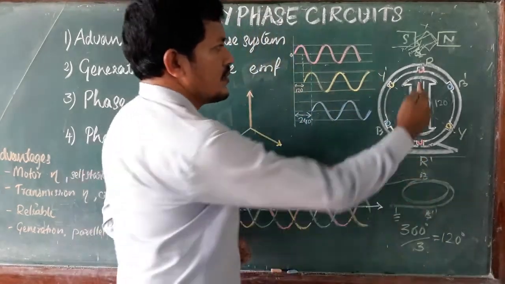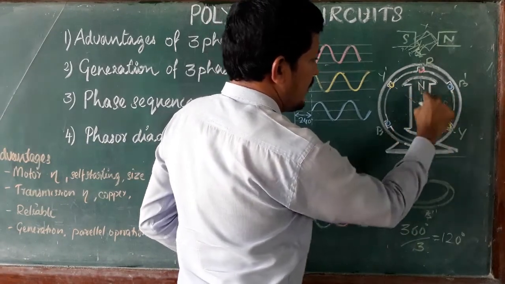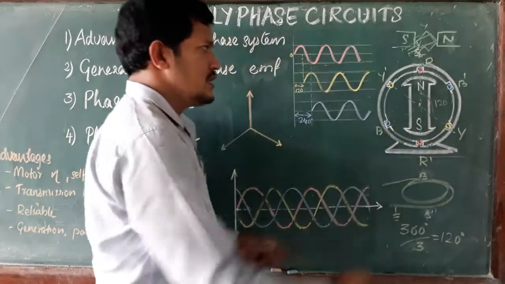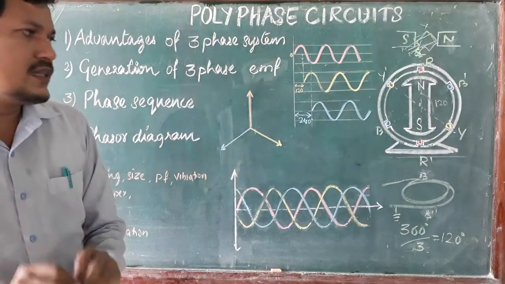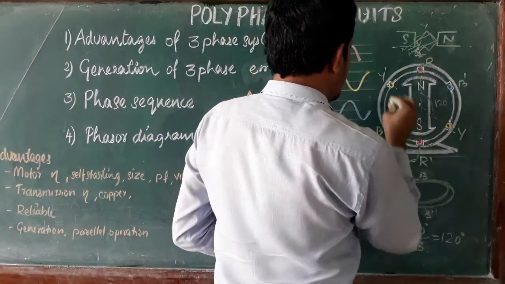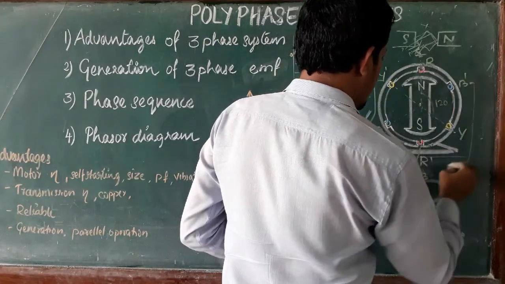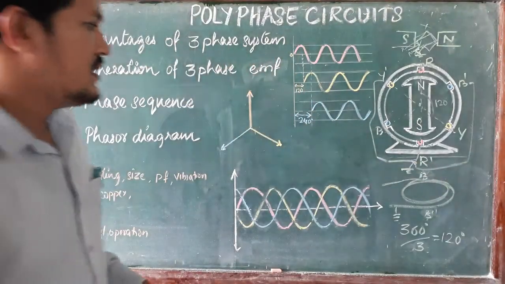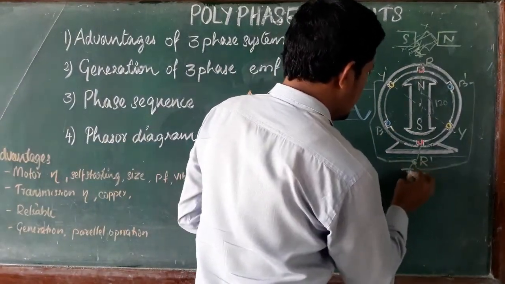Clear. So the first phase we can take at 0 degree. After 120 degrees another coil, and after 240 degrees, 120 plus 120, the third coil is placed like this. Now just imagine one side is connected to the earth terminal: this one R dash terminal, this one Y dash, and this one B dash. The R dash, Y dash and B dash terminals are connected together and made one earth condition. So one side is always zero potential.